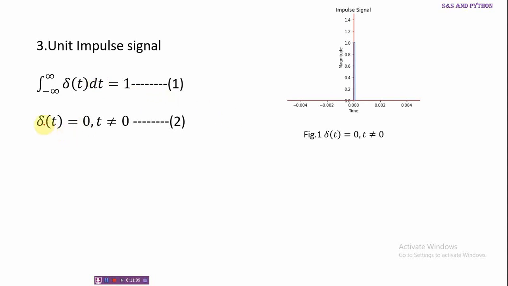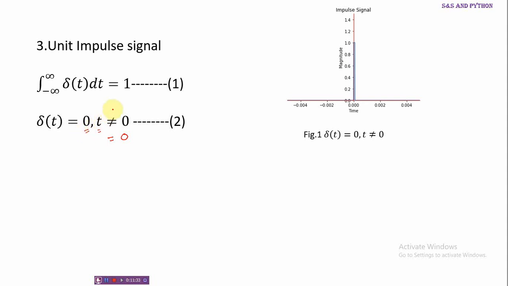But there is another condition. This signal delta of t will have its value 0 for all values of t not equal to 0. That means only at t equal to 0 it will have a non-zero value, and for all other values of t which are not equal to 0, it will have a value equal to 0.